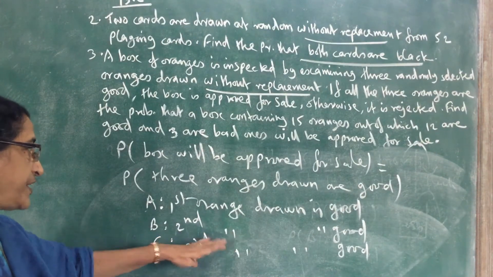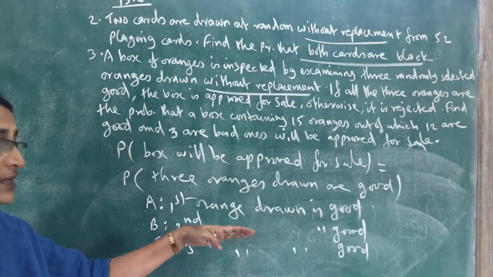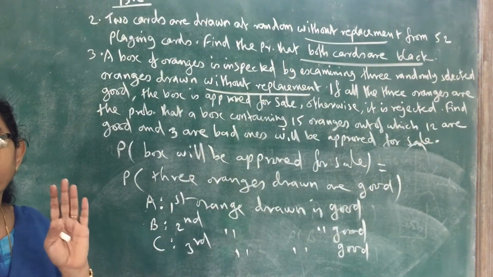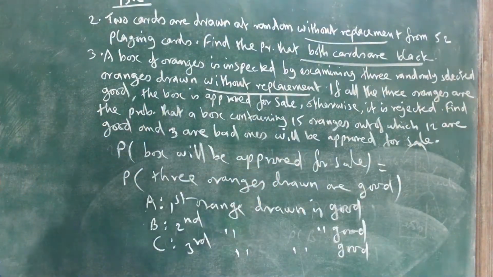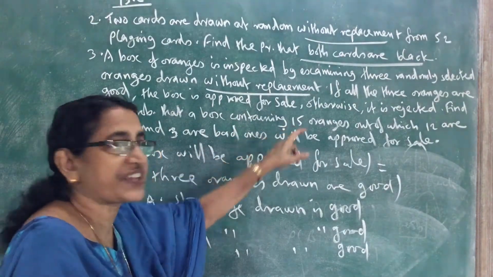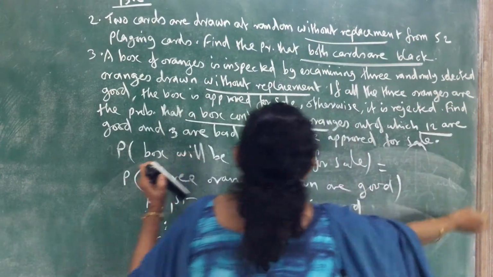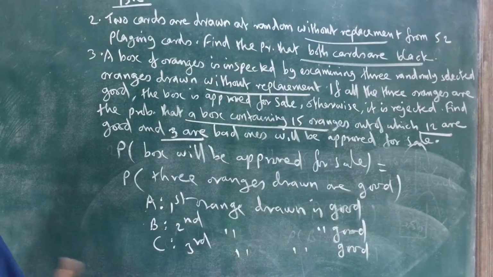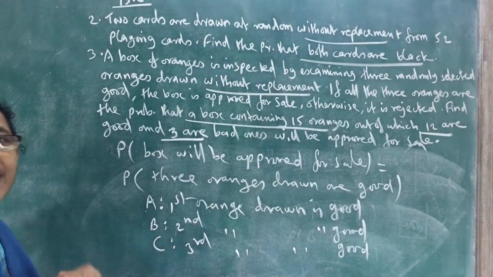So if A is the event first orange drawn is good, B is the event second orange drawn is good, and C is the event third orange drawn is good, we have to find the probability of A intersection B intersection C. So we can apply the multiplication theorem. Here it is given that a box contains 15 oranges, out of which 12 are good and 3 are bad. That is the condition of the box. So we can find the probability of A intersection B intersection C by the multiplication theorem.